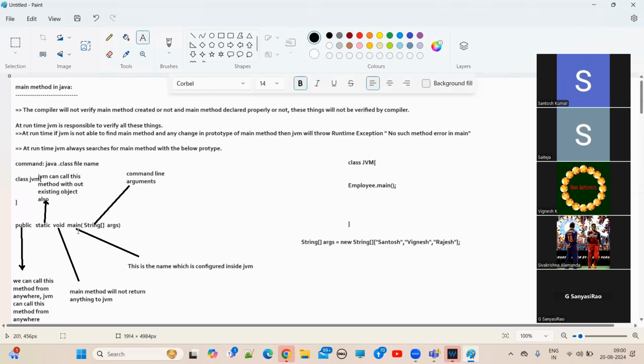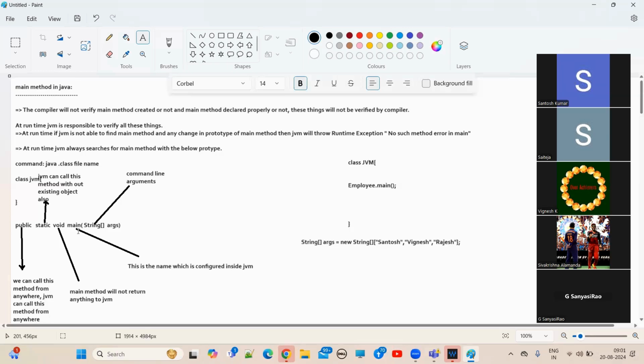Default, private, protected, public. We will see in detail. Now people will ask, why do I need to put public here? If I put private, what will happen? If I put default, what will happen? If you don't put anything, what is the default access modifier? Default only. Don't worry, we will see, guys. I don't want to confuse you, so I'm not discussing access modifiers as of now. Just remember, public means we can call from anywhere. People will ask, if I remove static, what kind of method is it?